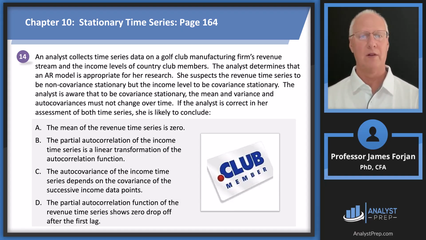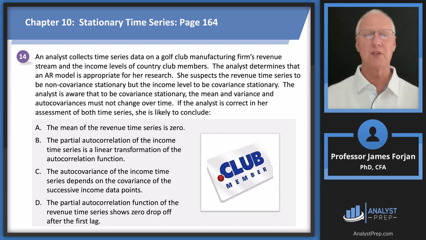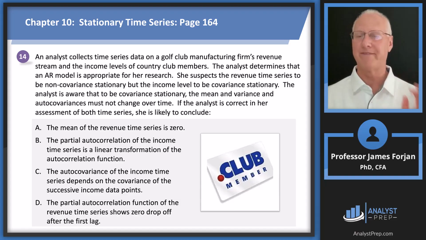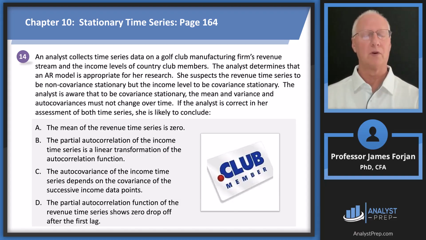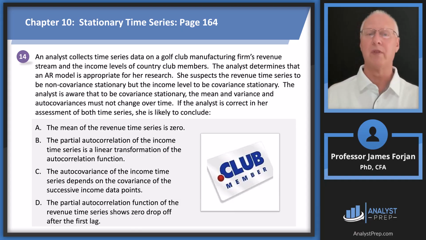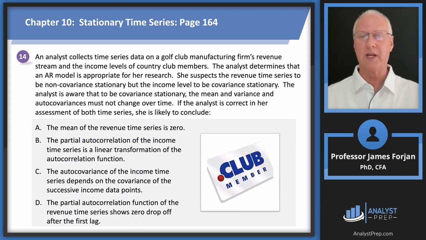The analyst is aware that to be covariance stationary, the mean and variance and auto covariance must not change over time. That's one of the important assumptions. But also remember, the mean has to be constant, the variance and the auto covariances have to be finite. We don't put that in here, but that's probably important to remember. If the analyst is correct, she is likely to conclude the mean of the revenue is 0. Well, I'm not quite sure we can make that conclusion, but remember the mean has to be constant.